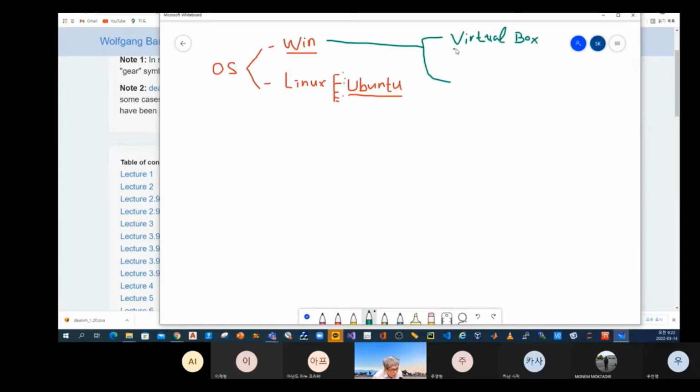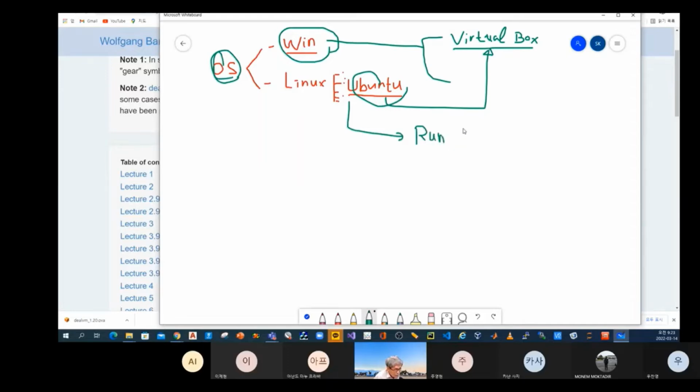You can install Oracle VirtualBox, and then you can install Ubuntu in the VirtualBox. Then you can use the Windows operating system, and also you can use the Ubuntu operating system. Then you don't worry about how to run